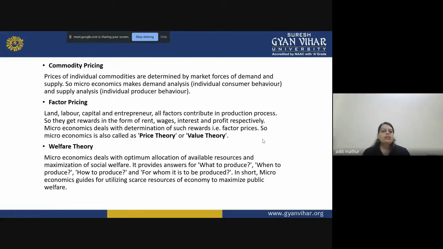How to produce, that means you are going to go for a labor oriented or mechanical oriented industry. For whom to produce, who are your target audience. You will be producing for the individual customers, or you will be producing and selling it to the wholesalers, and they will be passing to the retailers, and then the customers will get it, or for the businessmen, or for high society people, or for low income earning people. Who are your target audience, right? So that is also coming up in the welfare theory.